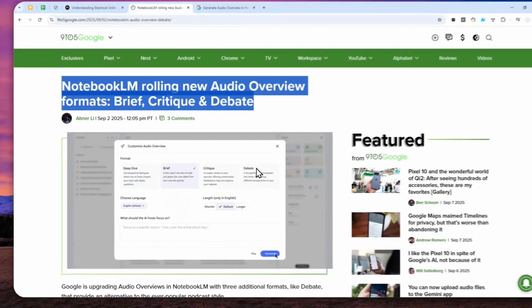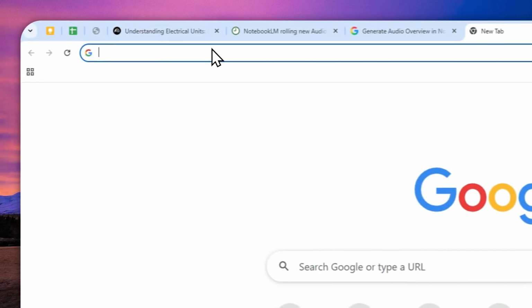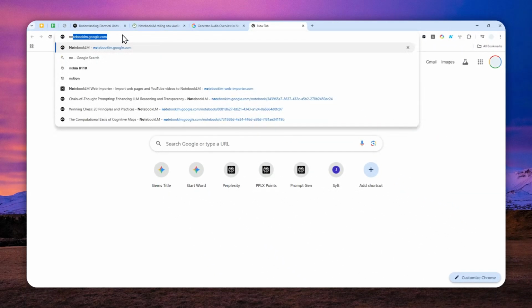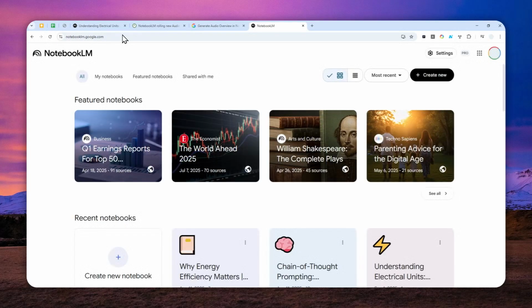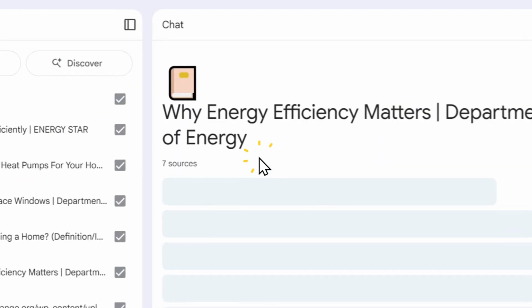So in this video, I will show you how you can access these new formats when creating audio content with NotebookLM. The first thing you need to do is open the web version of NotebookLM, because we don't have these options yet on the mobile version. After that, you can either create a new notebook or open one that you already have on your account. Let me try using this document as an example.